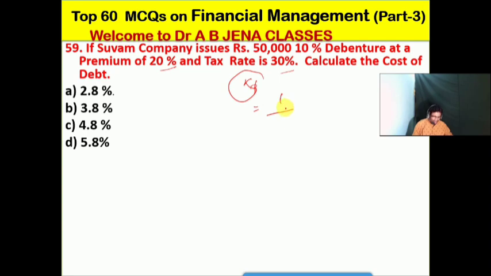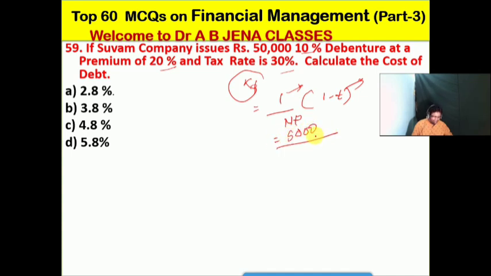Interest divided by NP, that is the net proceeds, into 1 minus T. T stands for the tax rate, and I stands for interest. So here, interest will be how much? That is 10% on 50,000. So this will be how much?